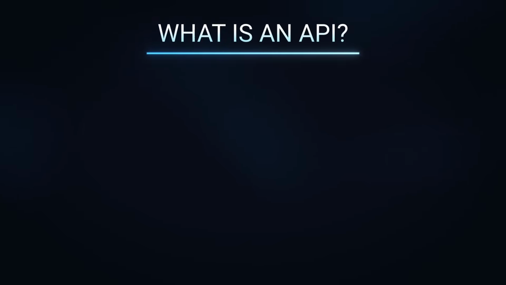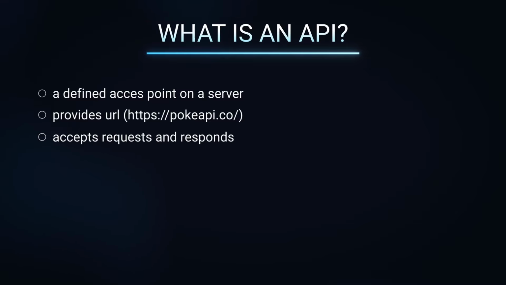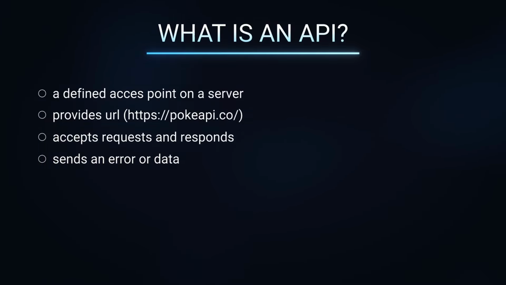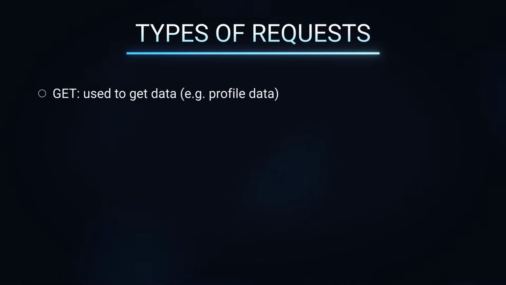An API is exactly that, a clearly defined access point on a server. It provides a URL where you are allowed to send requests. The API receives your requests and responds with either an error or with data. There are different types of requests, called HTTP methods, and each of them has a clear purpose. A GET request is used to get data. For example, when you click on the profile of your best friend Mary, your app sends a GET request to retrieve Mary's user data so it can be shown on the page.